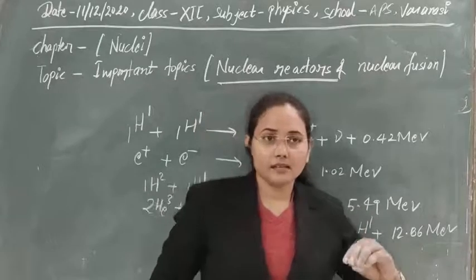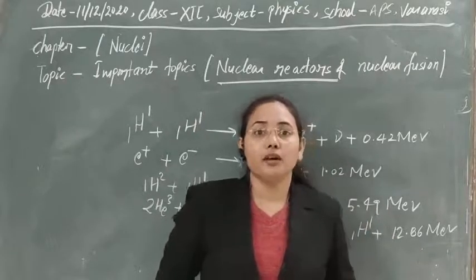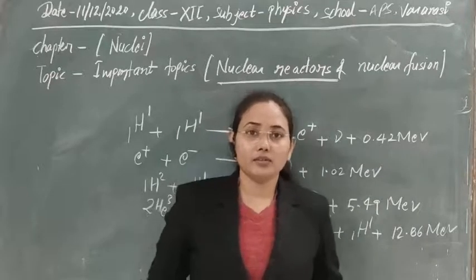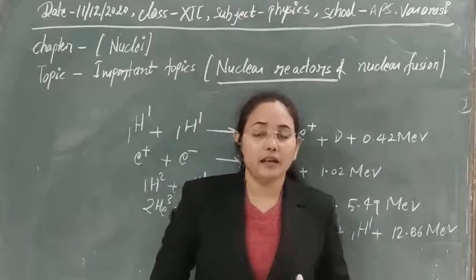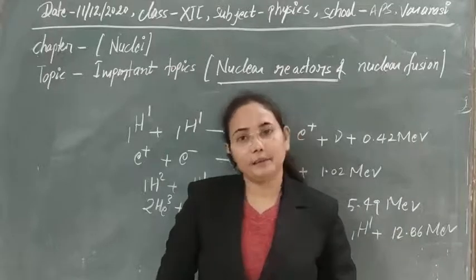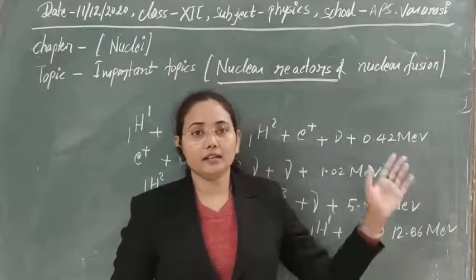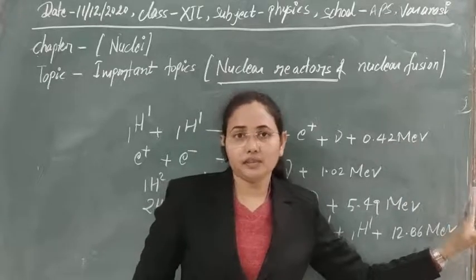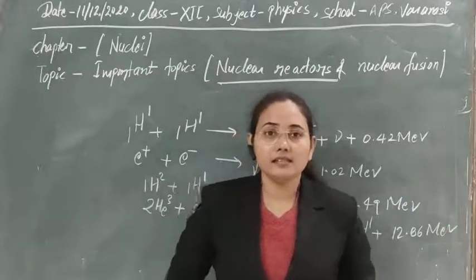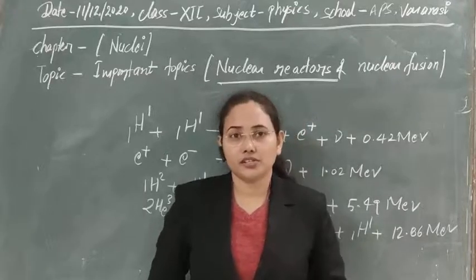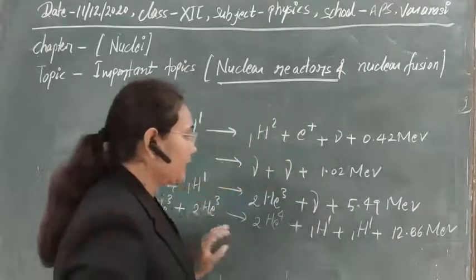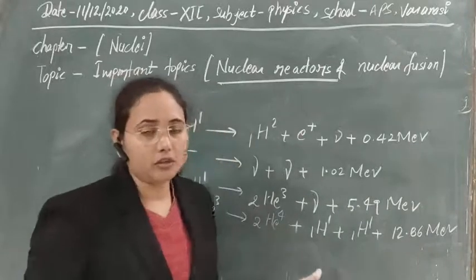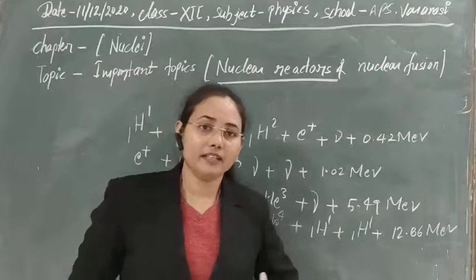So hydrogen is the main fuel present in stars, and if that hydrogen fuses together at a particular high temperature, then the high energy produced in every fusion reaction is the source of the energy of stars. So the greater the amount of fuel, the greater the amount of energy we can obtain for a greater time.